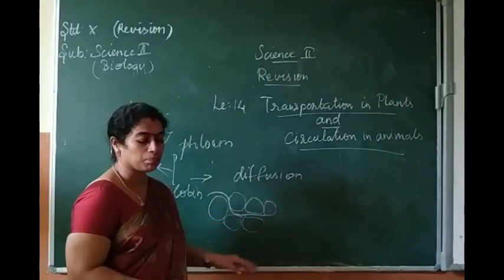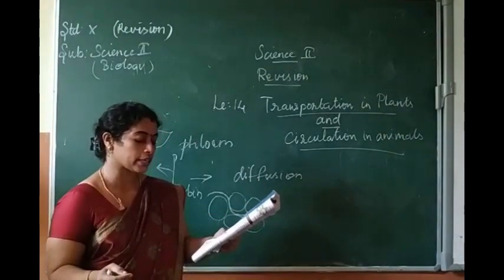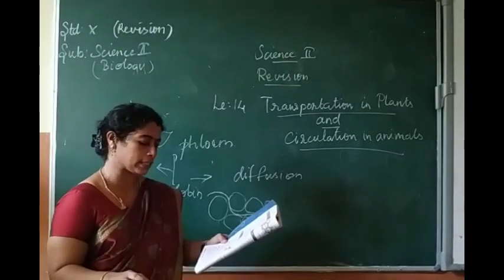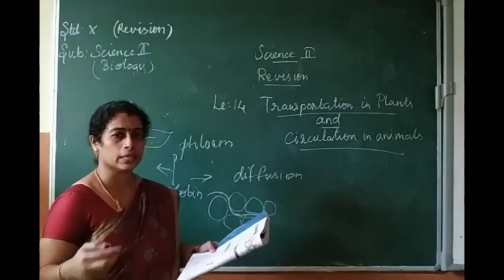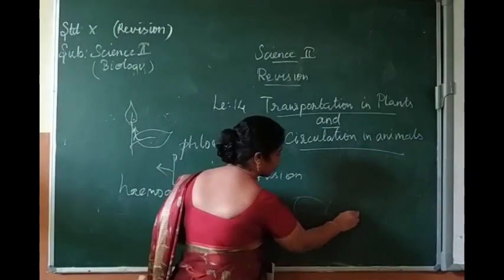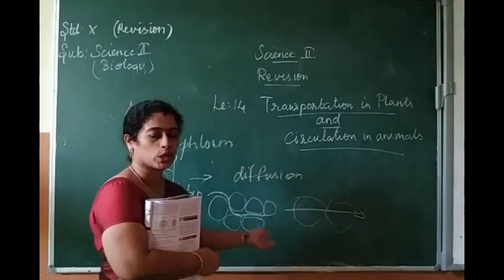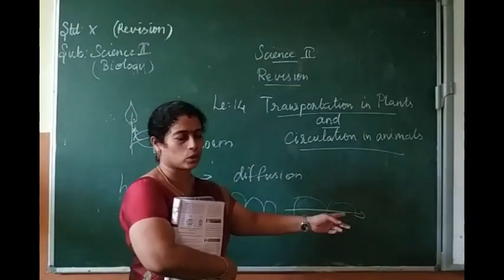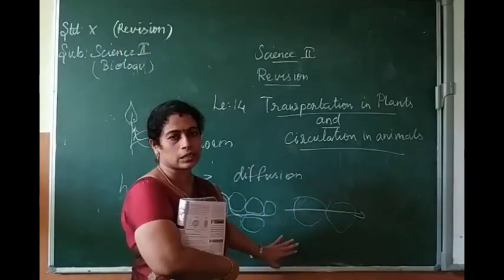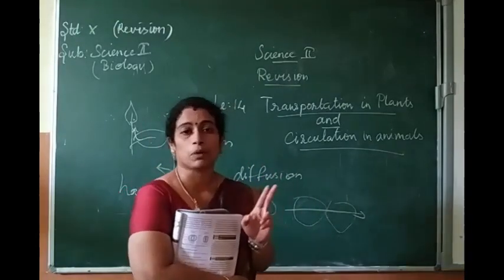The symplastic pathway means the water travels through the cell, the cytoplasm, intercellular movement through the plasma membrane. Through the cell, the water will be passing over. That is known as the symplast pathway. So write about the two pathways.